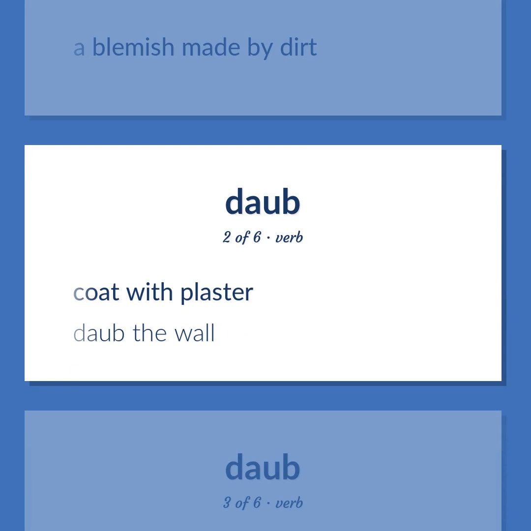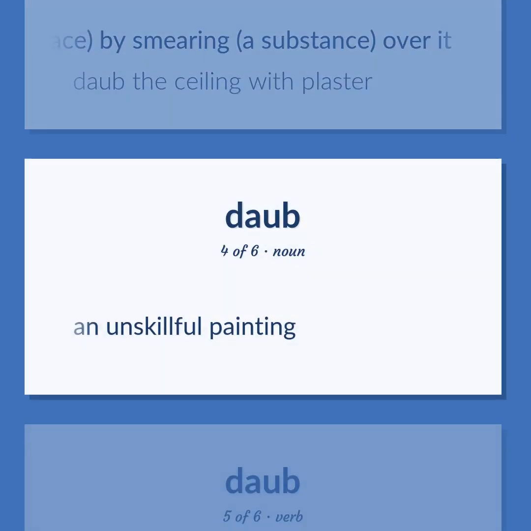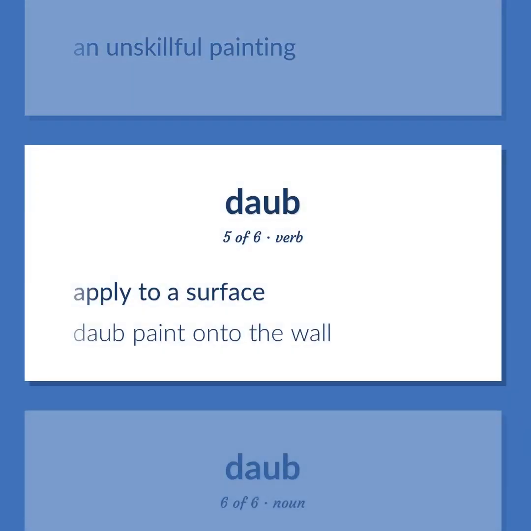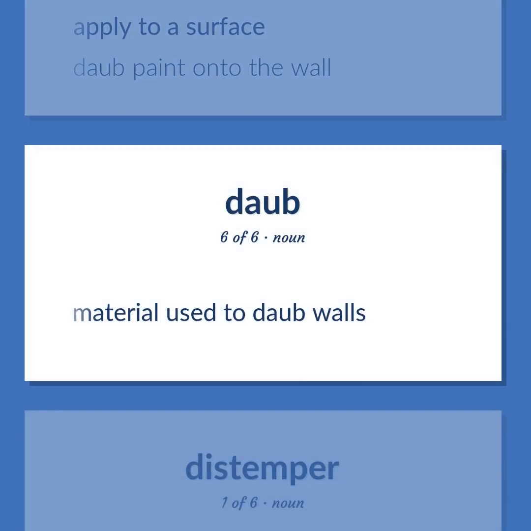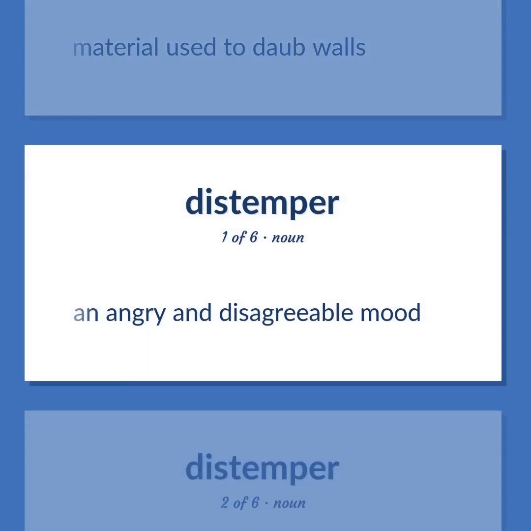Coat with plaster. Daub the wall. Cover a surface by smearing a substance over it. Daub the ceiling with plaster. An unskillful painting. Apply to a surface. Daub paint onto the wall. Material used to daub walls. An angry and disagreeable mood.